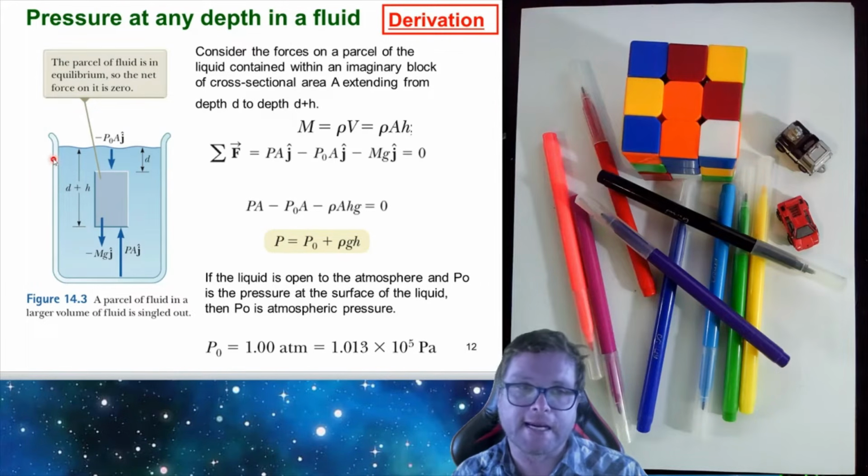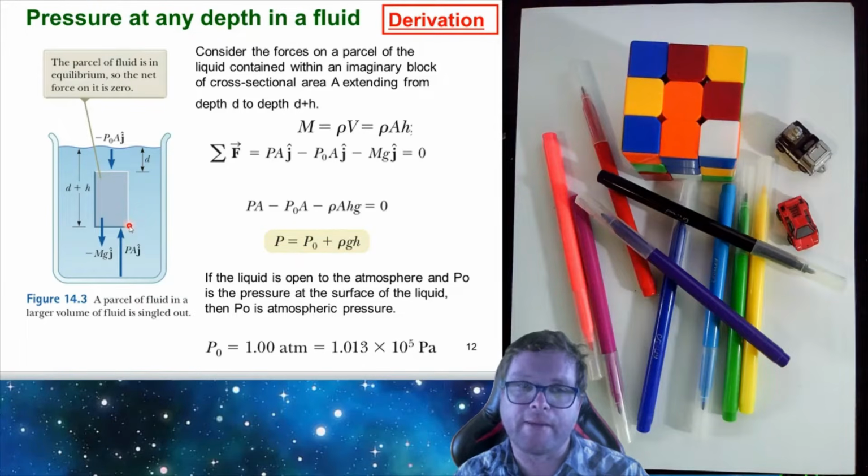So what they're saying is that we have some beaker or some container of fluid, and we're going to focus our attention on what they call a parcel of fluid. So this parcel of fluid is some small little block of fluid within this beaker. And what we're actually going to do is look at the different forces acting on this block.